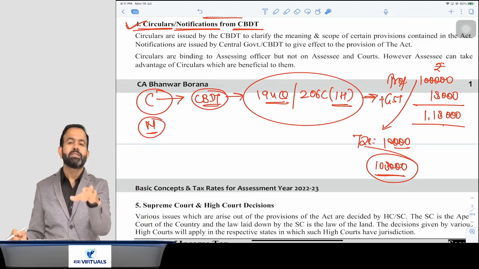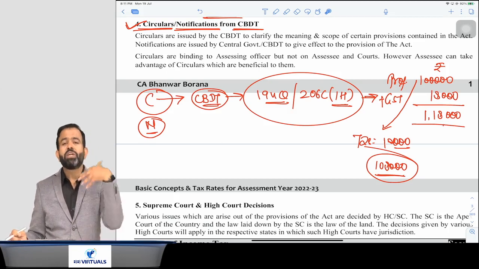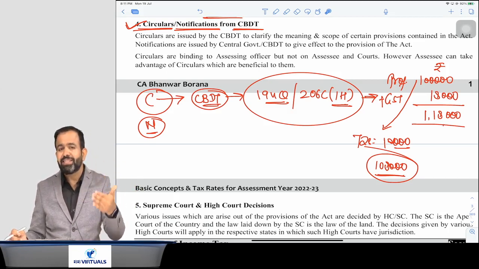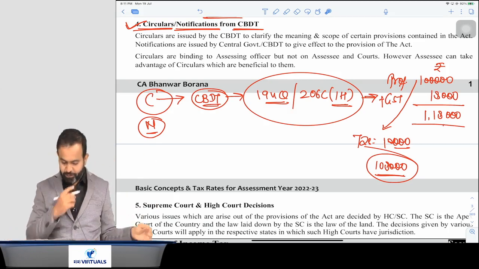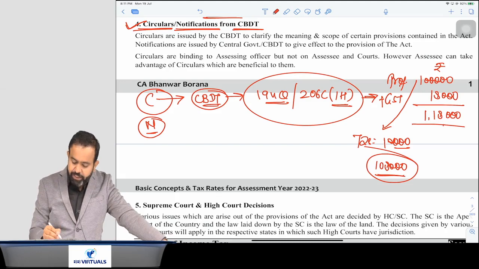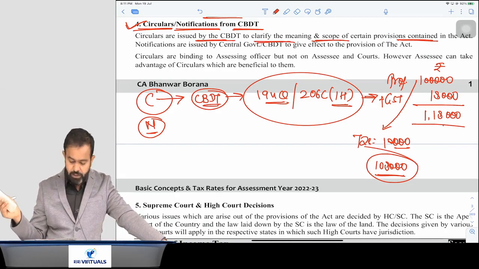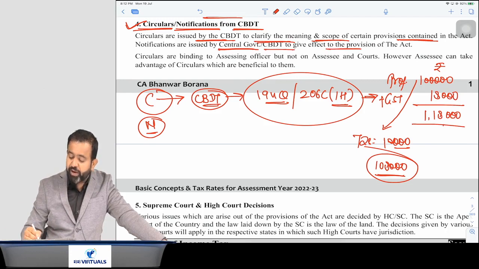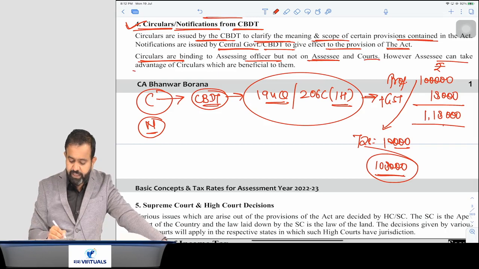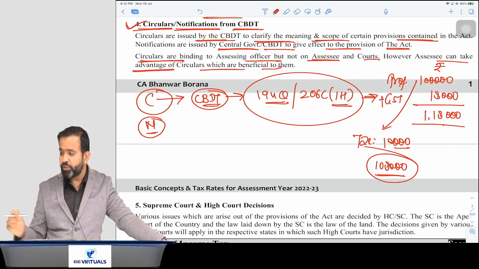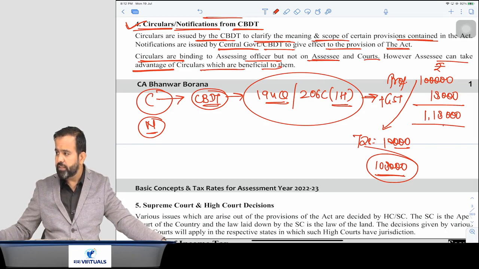So notification is issued by the central government or CBDT to notify something, to impose the amendment, or I can say to activate the amendment. That is called your notification. So just pay attention. Circulars are issued by the CBDT to clarify the meaning and scope of certain provisions contained in the Act. The notifications are issued by the central government or CBDT to give effect to the provisions of the Act. Circulars are binding on the assessing officer, or I can say the department, not on the assessee and court. However, the assessee can take the advantage of circulars which are beneficial to them. So if any circular is beneficial to the assessee, then the assessee can take the advantage of that particular circular.